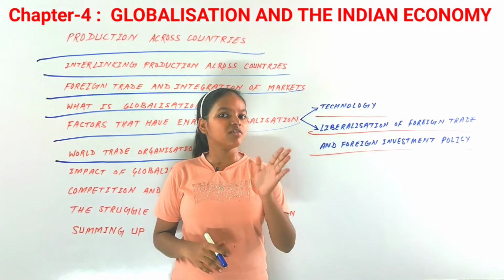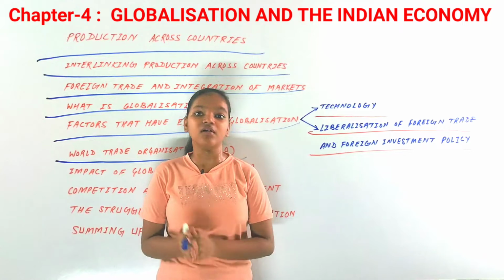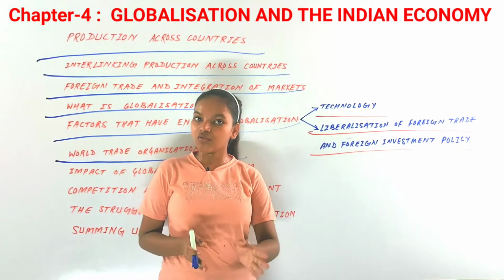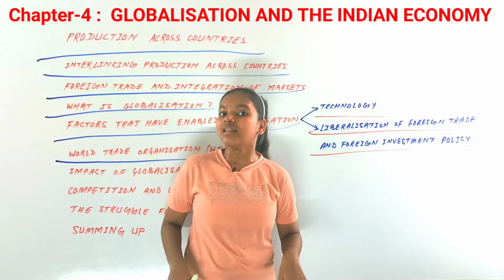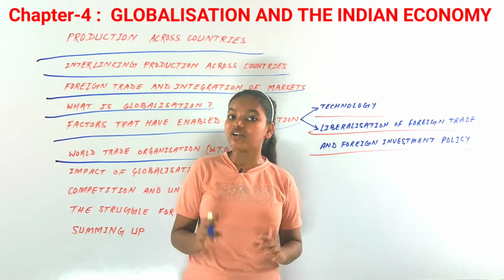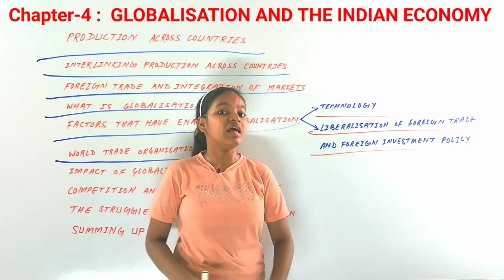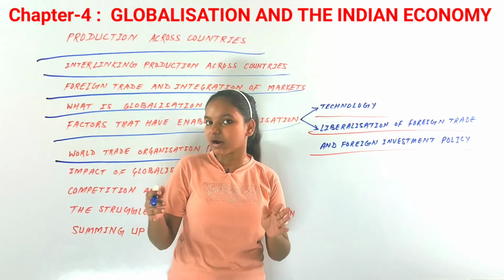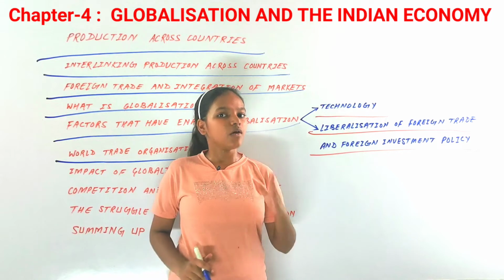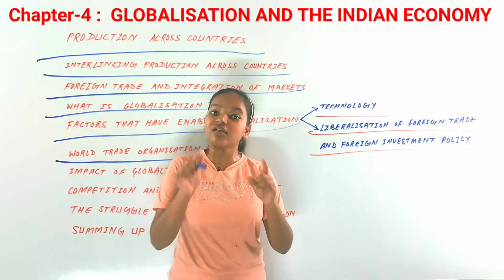Now, we have an example in the agricultural sector as well. As we saw in chapter 2 of this book, agriculture is the backbone of our economy. Around 60% of our population is employed in agriculture, and it contributes a very large part of our economy as well. Whereas in USA, it is only 1%.